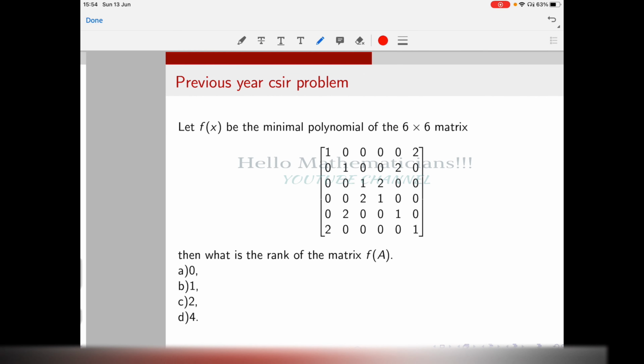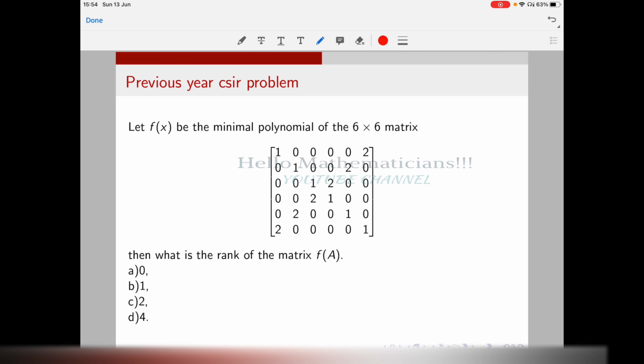We continue, and we do some problems. These are all previous year CSIR problems. Let f of x be the minimal polynomial of a 6 by 6 matrix A. Then what is the rank of the matrix f of A? Please pause the video. It is a very simple question, so please pause the video and think about it for a couple of seconds.